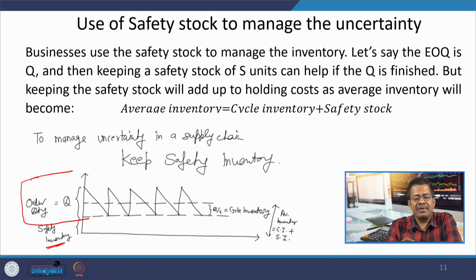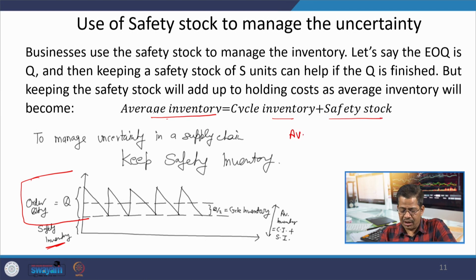Now, because of the safety stock, my average inventory is going to increase. Earlier, when there was no concept of safety stock, average inventory was equal to cycle inventory. But now, because of safety stock, average inventory is cycle inventory plus safety stock.